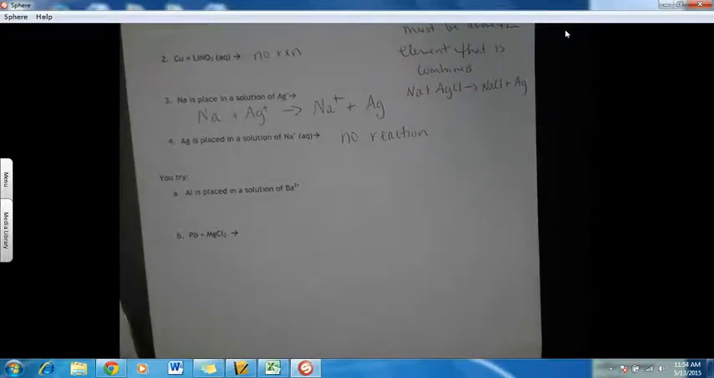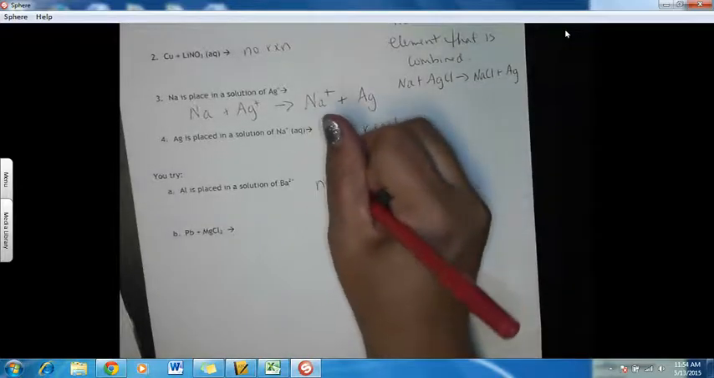Alright, so you try the next two. Pause the video and you try. Alright, so let's look and see. Is aluminum above barium? Aluminum is not above barium, so this should be no reaction. And then letter B: is lead above magnesium? Nope. And so this one would be no reaction. You can also abbreviate it: NR.